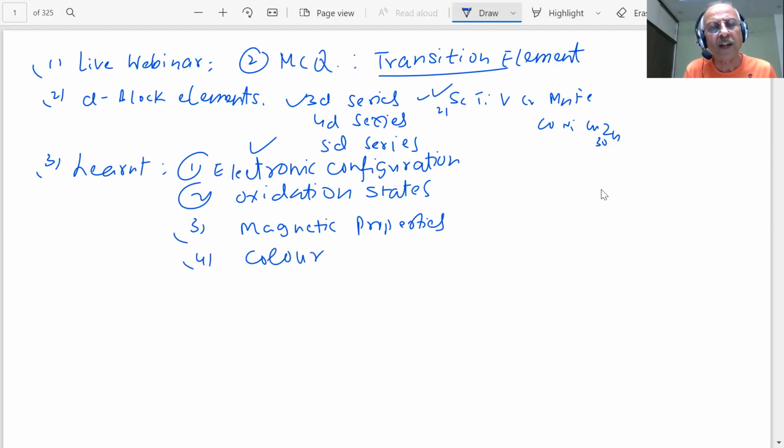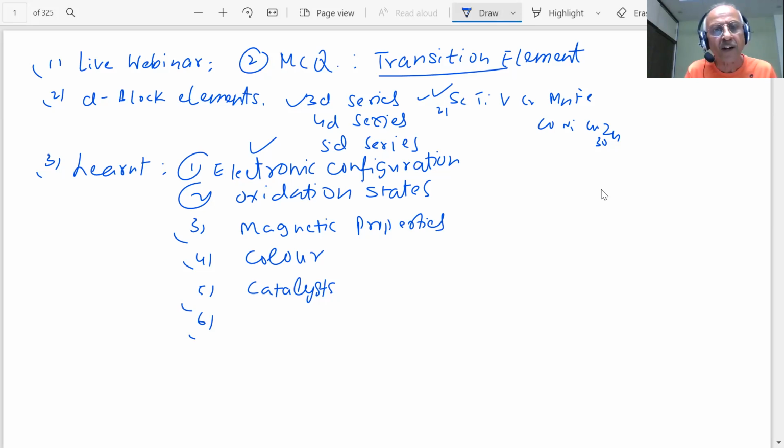Then you know the colors of the metal compounds, or in solutions, color due to d-d transition, absorption of light. And we have shown you, students, that they can act as good catalysts. You also studied the atomic size variation, ionization enthalpies, and certain irregularities which were seen. You also studied the important lanthanide contraction, which is always an important question, and electrode potential values.